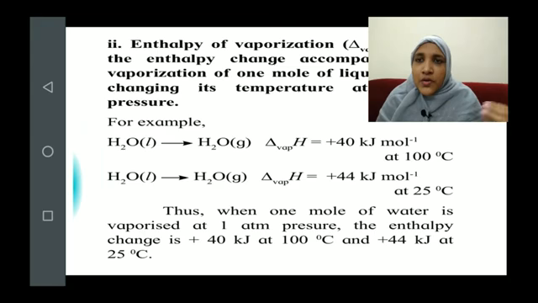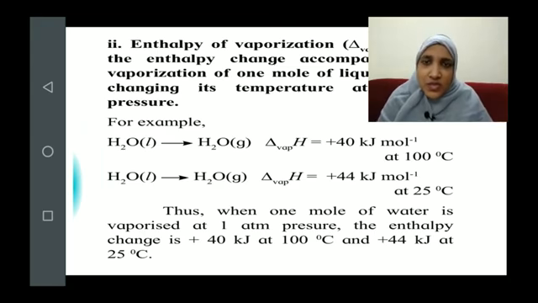So how do we define vaporization? Again, remember, you will define it for only 1 mole of a substance. So when 1 mole of liquid vaporizes into its vapor at constant temperature and pressure, what is the enthalpy of that change? It will be called the enthalpy of vaporization. Understood?